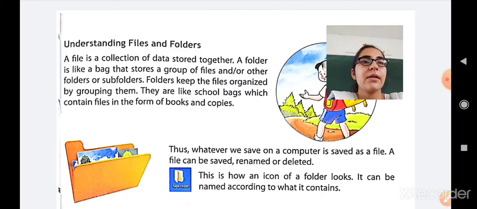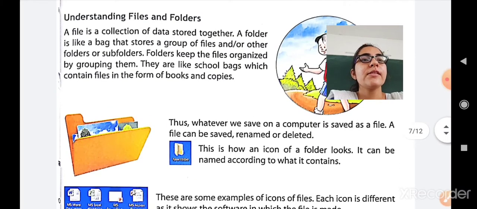Likewise, by seeing the timetable, we keep the books in an organized manner so that we can easily find what each book is about. In the same way, in a computer, the folder is used to keep files in an organized form by grouping them. They are like school bags which contain files in the form of books and copies. Okay, so this is the file and the folder.